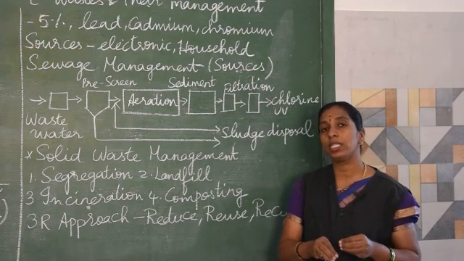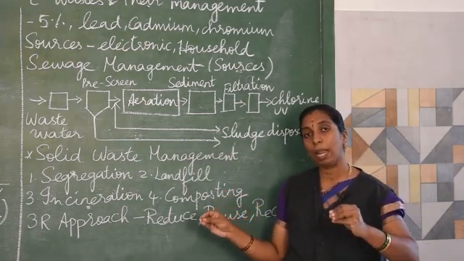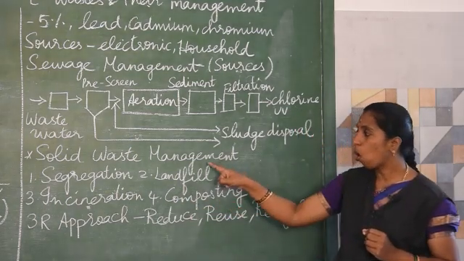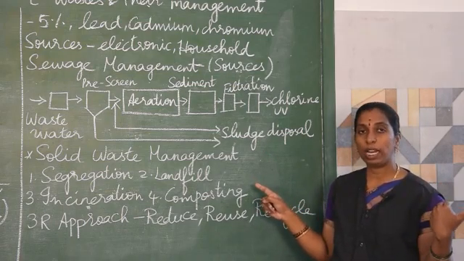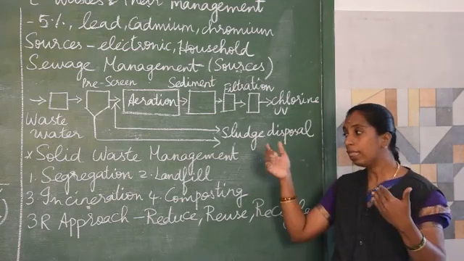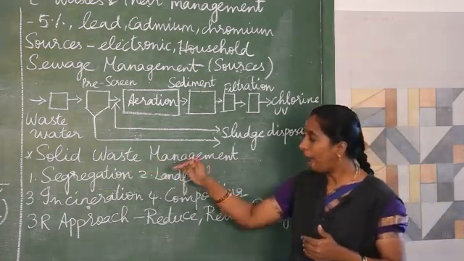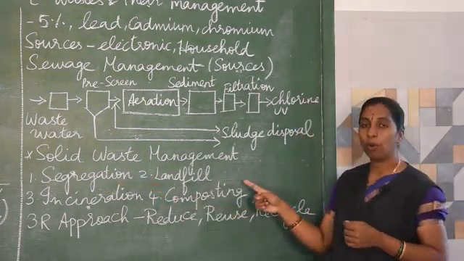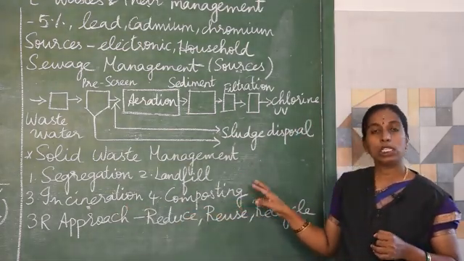Such waste can be composted, and that process is called composting. So solid waste management includes agricultural, municipality, industrial and household waste, and it can be managed in the following methods. The first one is segregation, second is landfill, third is incineration, and fourth is composting.